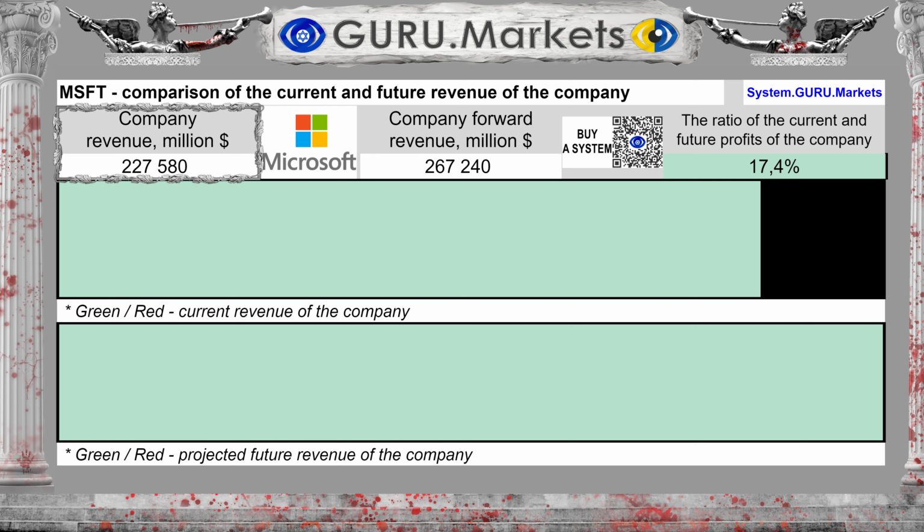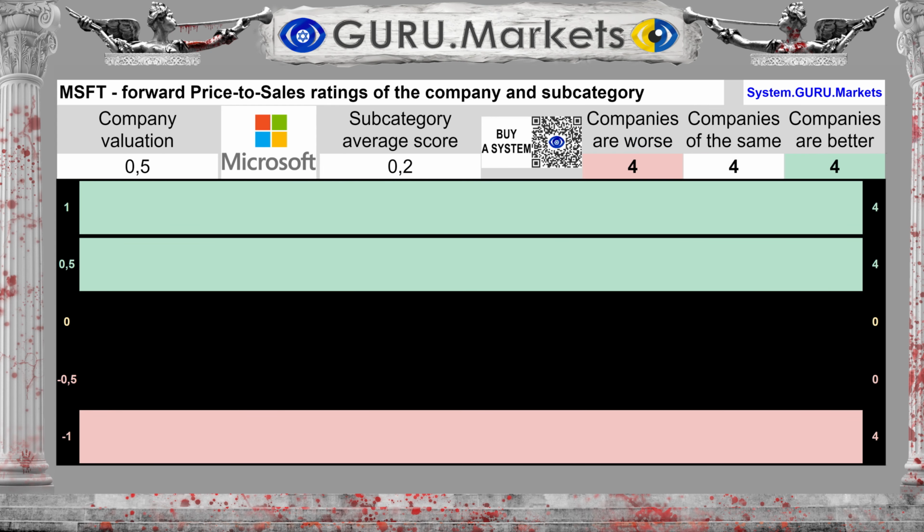$227,580 million. Projected revenue for the next 12 months is expected to be $267,240 million. And this is 17% more than at the current moment. Assessment of the estimated future sales volumes in comparison with the indicators of companies in the subcategory: Good, 0.5 points.